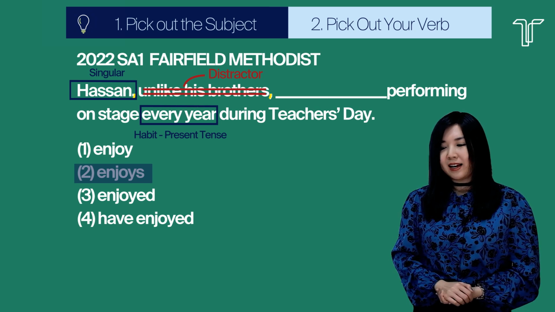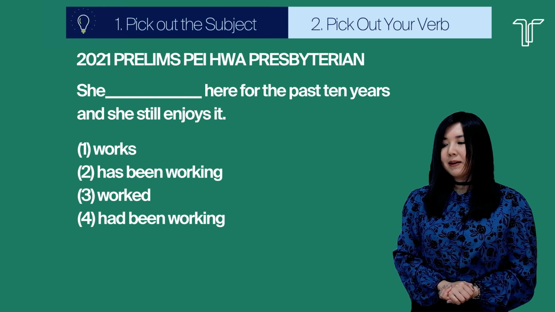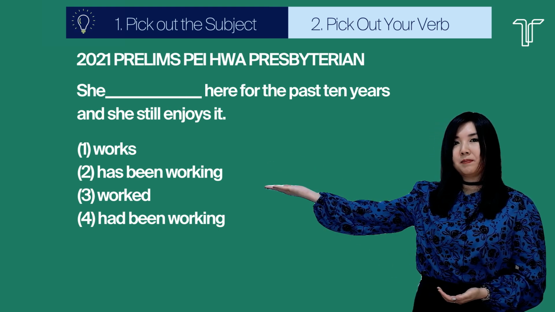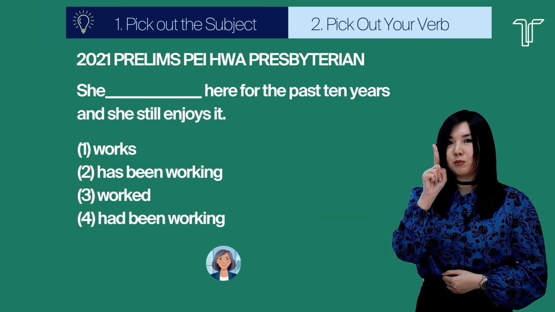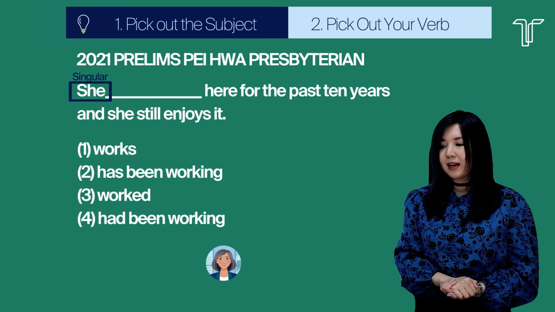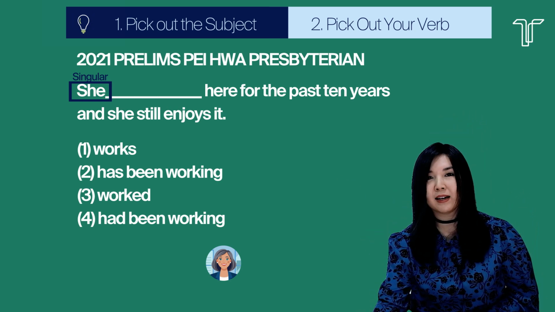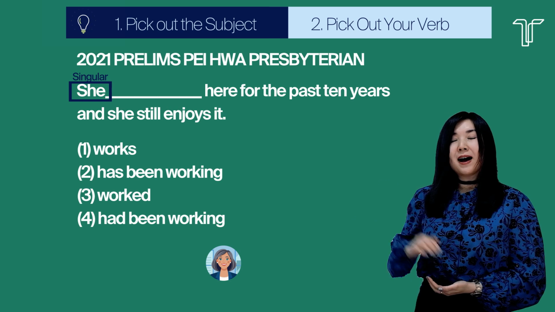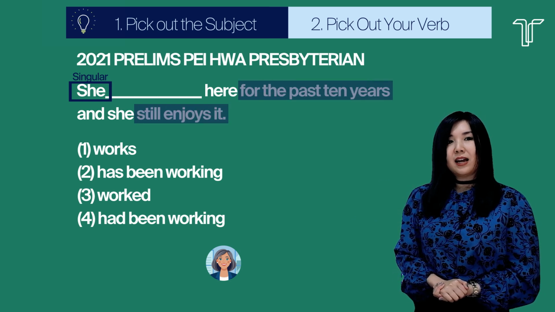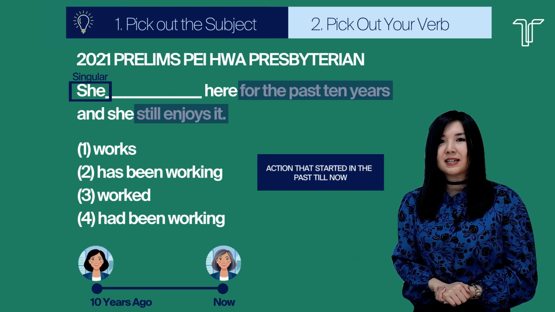Now let's look at the second grammar MCQ question from Pei Hwa Presbyterian. She blank here for the past 10 years and she still enjoys it. So over here the subject would be she. She is one person, she is singular, she takes on a singular verb. Now, what are the words that we should pay attention to? So the phrases that you should be paying attention to would be for the past 10 years as well as still enjoys it. So it is an action that started in the past and continues to the present.